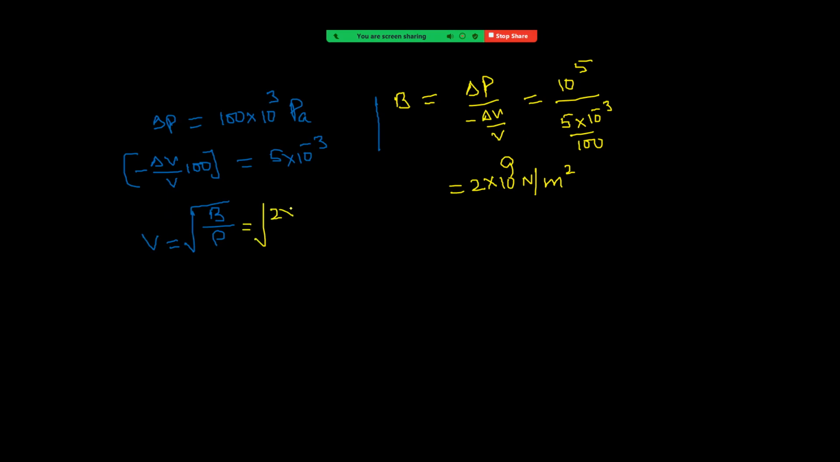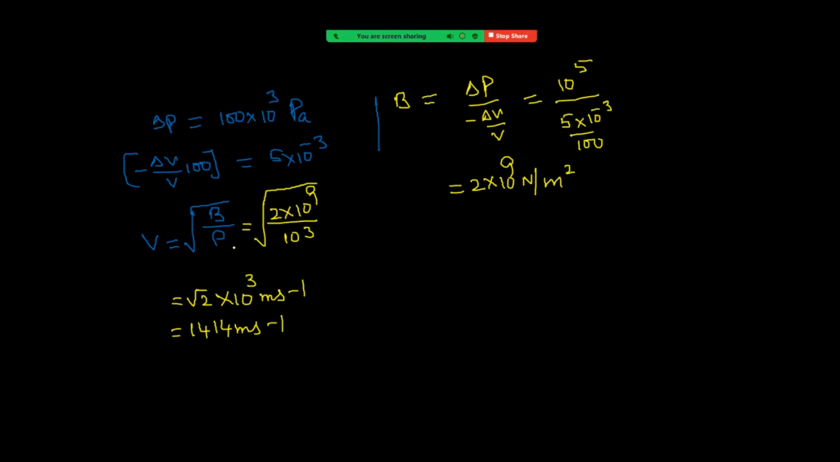Root 2 into 10 power 9. Rho, the density of water, is 1000, right? It is now root 2 into 10 power 9, and 3.6 means 3, right? So 3 meter per second. Or if you take root 2 as 1.414, it is 1.414 meter per second, right?